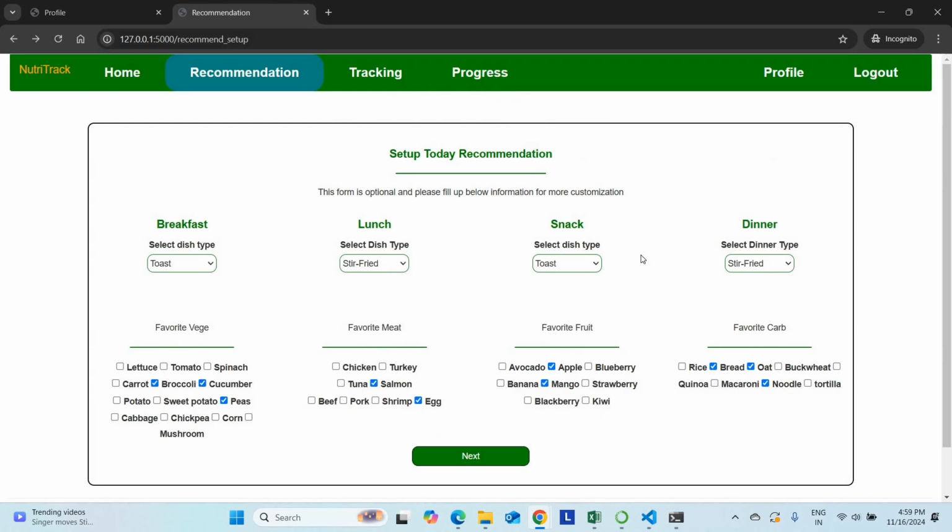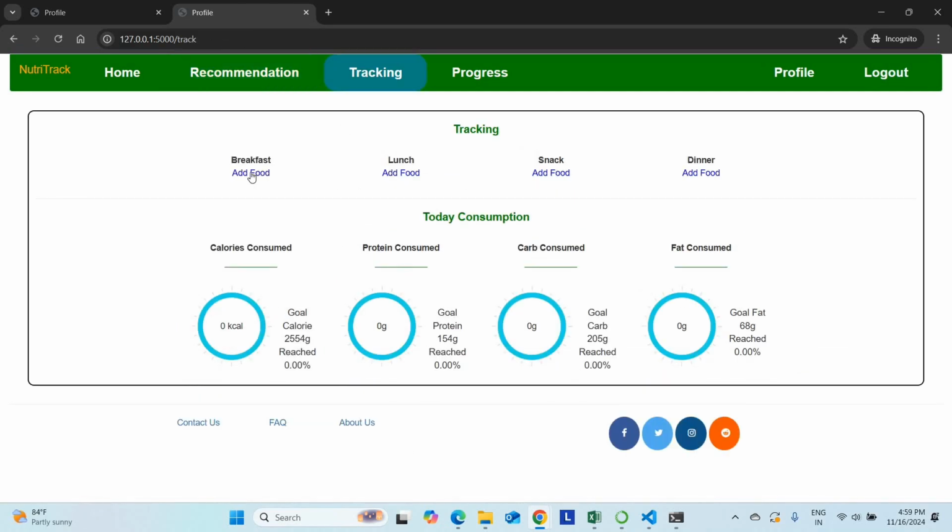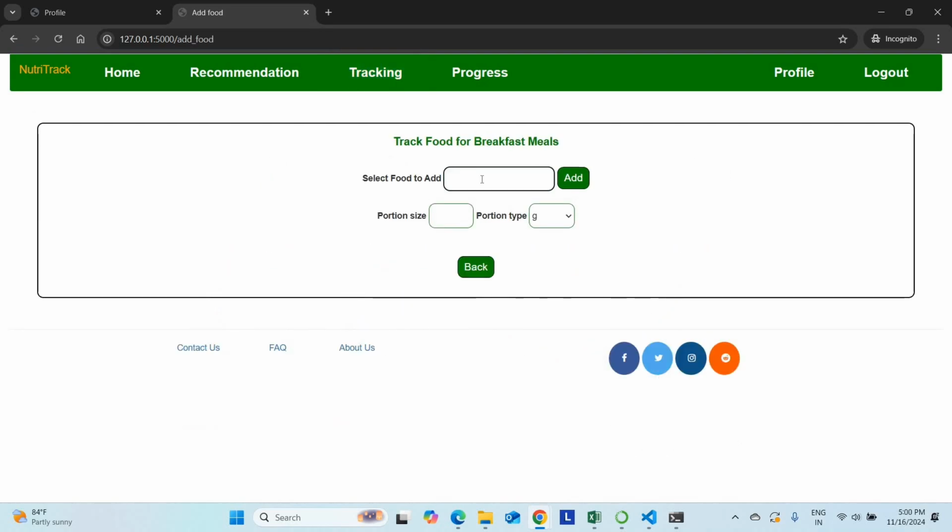Now what I'm going to do is track my progress. Just click track. Here I'm going to add my breakfast. In my breakfast I'm going to select idli. So what's the portion size? I'm going to select 4 idlis. Okay, 4 medium size idlis I have taken. Just click add.